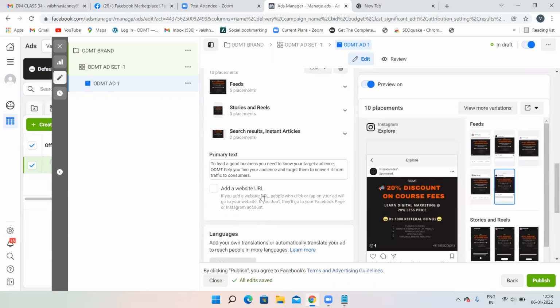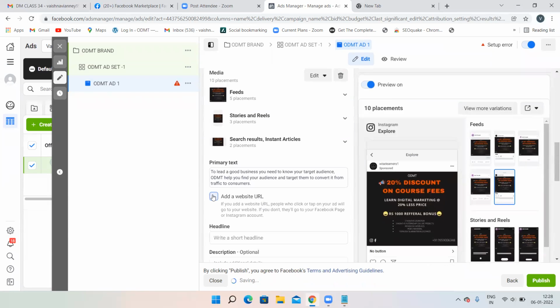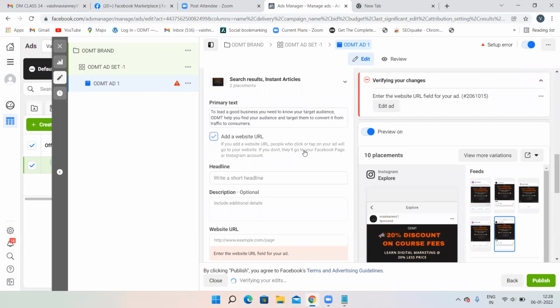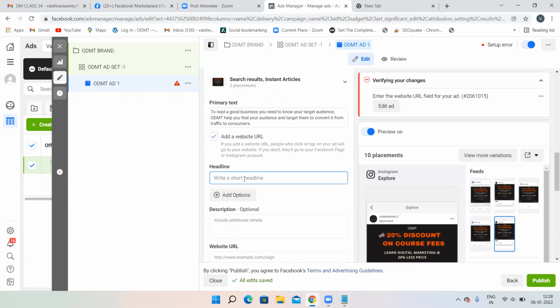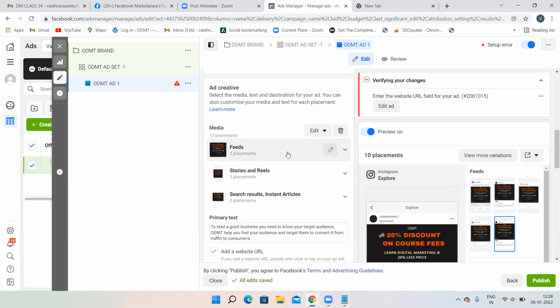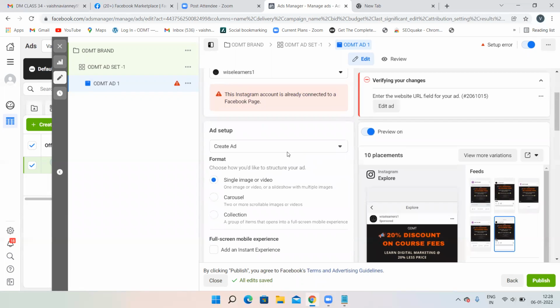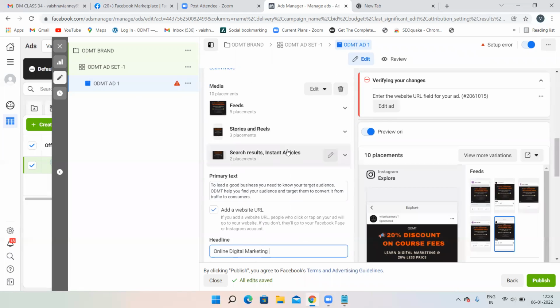Then you want to add a website URL. You have to add a website URL, right? Where your customer should go after seeing your advertisement. They have to land on your website only. So again, click on add a website URL. Again, give some headline over here. I'm giving some headline. That's it. Your Instagram ads are also done. There is no difference between Facebook ads and Instagram ads. The only difference is the log into your Instagram option, where it tells you to connect your Instagram account. Other than that, there is no difference.